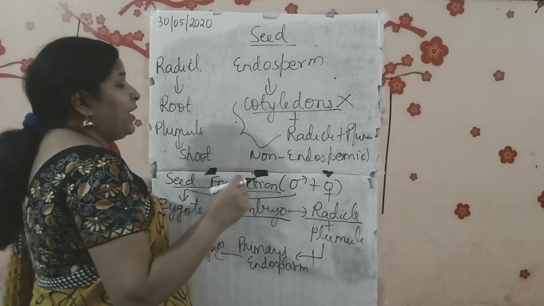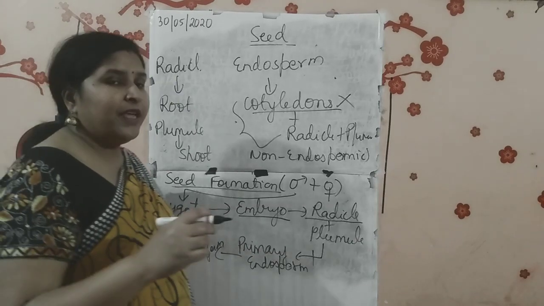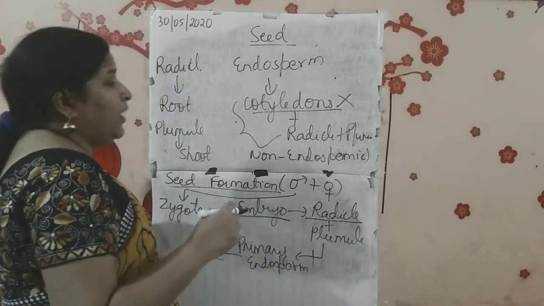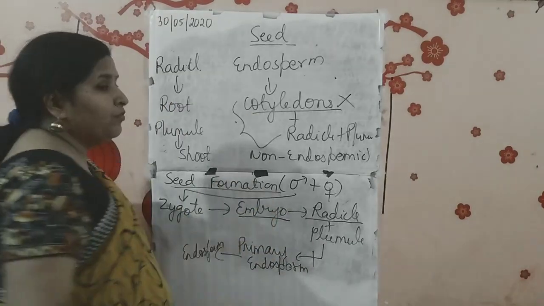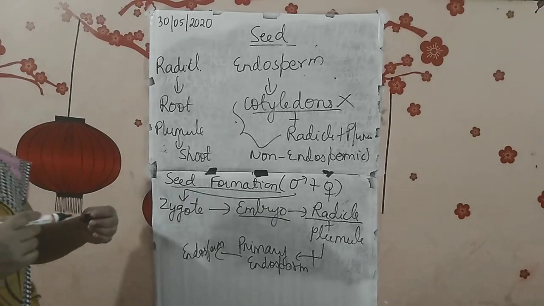But if it is a non-endospermic seed, cotyledons will be there, radicle will be there, and plumule will be there. And the growing embryo will get its food from where? From the cotyledons. It will get all its food from the cotyledons. Is that clear to you?